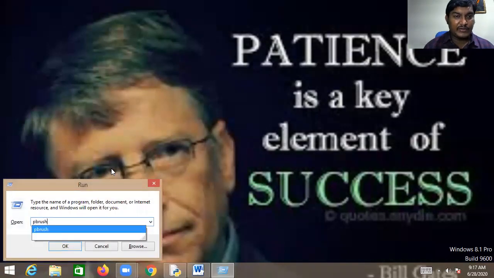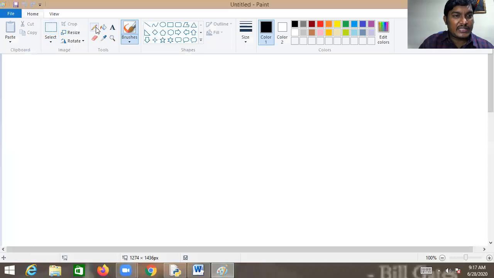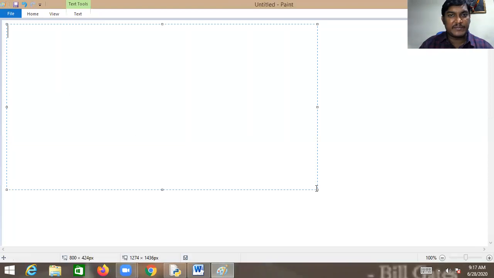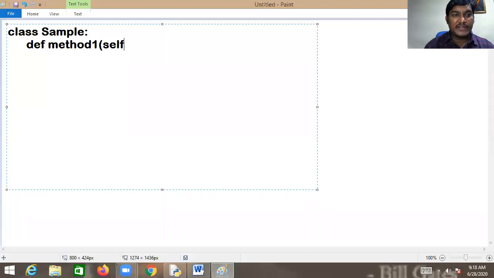Now you need to understand something like this. What are instance fields? In this particular case, I will go with a class. The name of the class is Sample. In the class, if we want to define any function, the first argument of the method must be self. I already discussed with you what self is. You don't worry about it. The first argument of the method should be self.